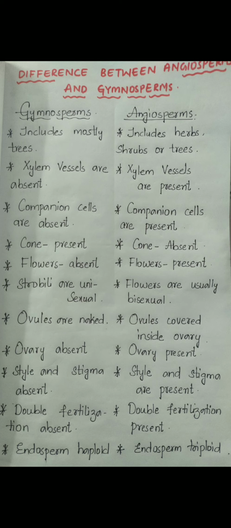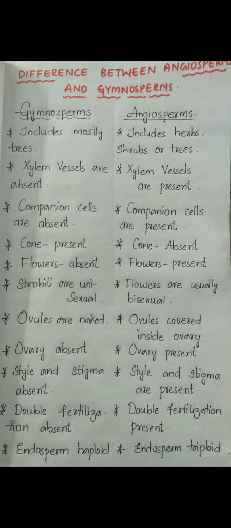In gymnosperms, xylem vessels are absent, whereas angiosperms, which have highly developed vascular bundles, contain xylem vessels in them. Coming to the third difference, companion cells are absent in gymnosperms, but you can see companion cells in angiosperms.